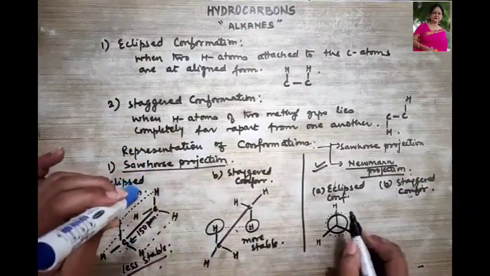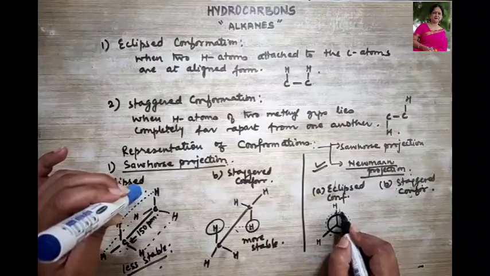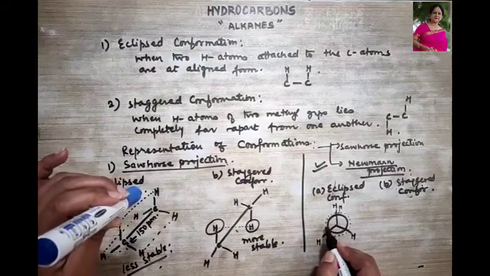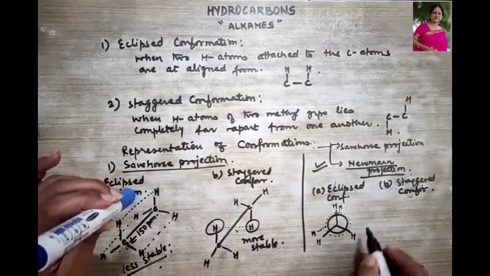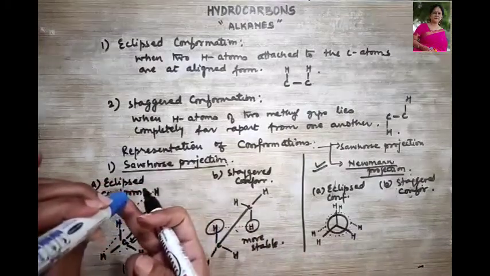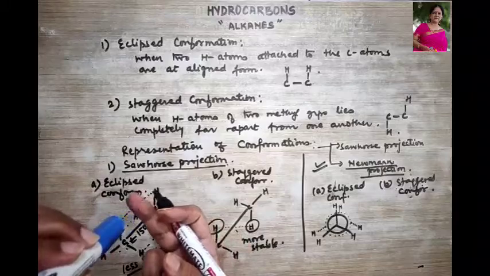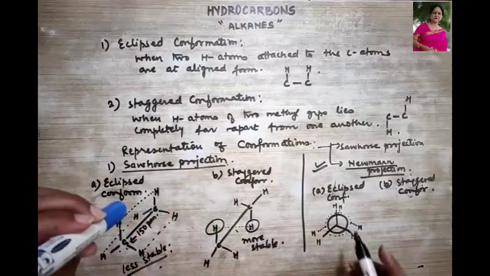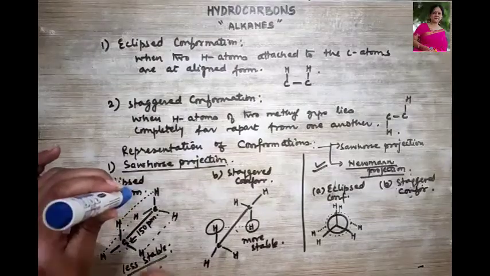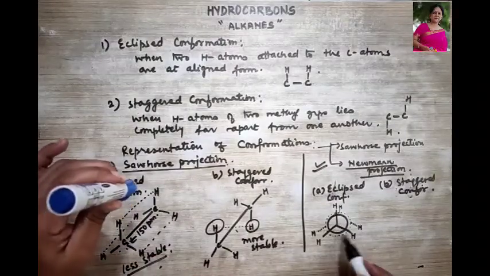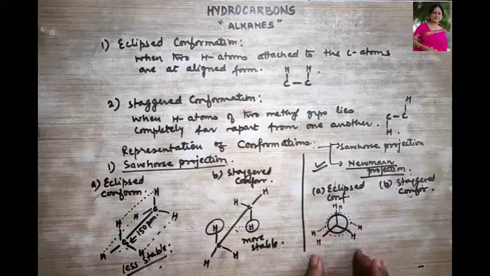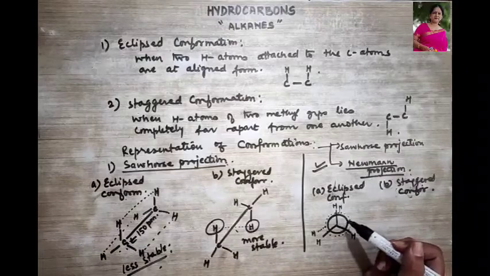So when they lie in the same plane, we can show it with the dotted line over here. This is the hydrogen of this carbon, or the alkyl group which is at the back. So the alkyl group at the back is shown with a dotted line, and the alkyl group which you can see from the front is shown with the straight line. So this is the formation of the eclipsed conformation in the Newman projection.